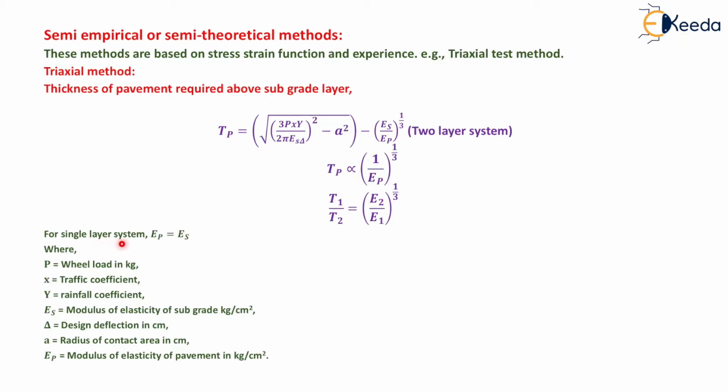For single layer system, Ep is equal to Es, where P is equal to wheel load in kg, X is equal to traffic coefficient, Y is rainfall coefficient, Es is modulus of elasticity of subgrade in kg per centimeter square, delta is design deflection in centimeter, A is radius of contact area in centimeter, and Ep is modulus of elasticity of pavement in kg per centimeter square.